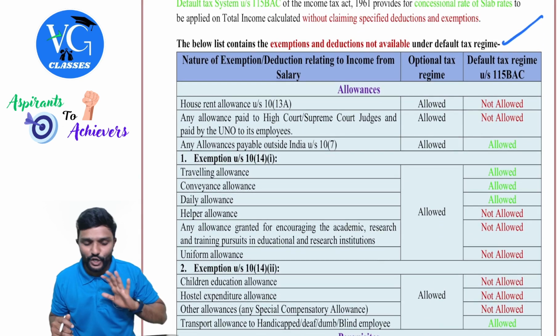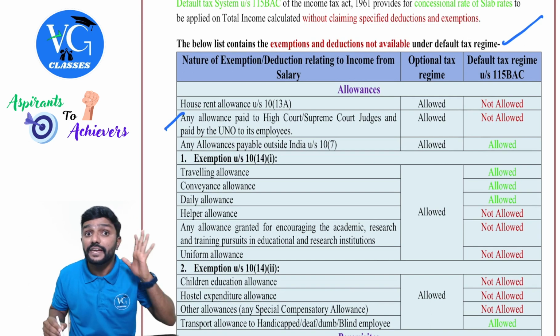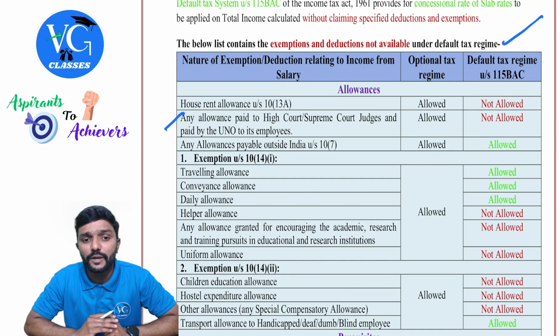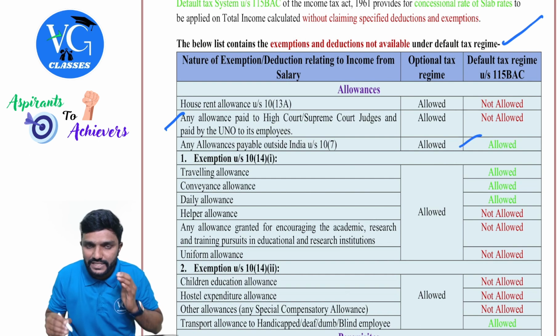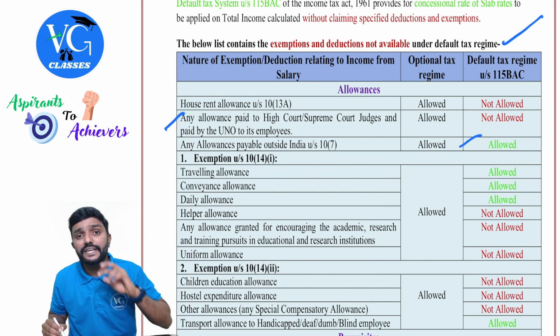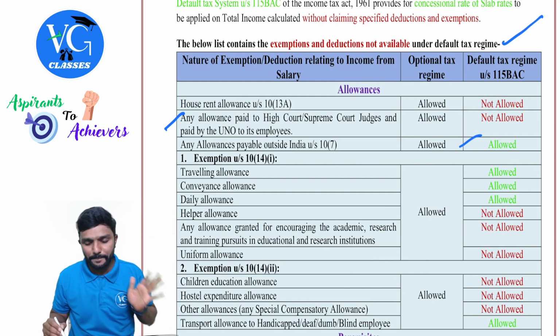Guys, HRA is not allowed, that is HRA exemption under section 10(13A). Then any allowances paid to High Court, Supreme Court judges and paid by the UNO to its employees will not be allowed. Only exemption allowed here in this list is any allowances payable outside India, which is exempt under section 10(7), that is for the Indian citizen who is rendering services outside India for the Indian government.